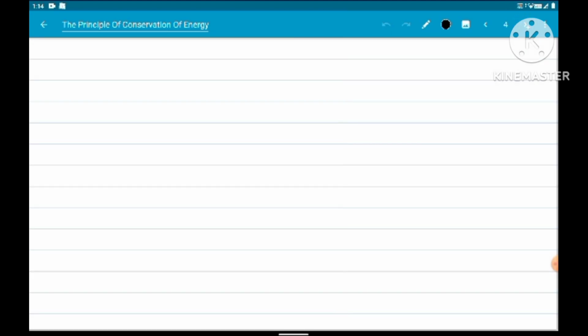Here we have half m v square is equal to mg h1. Let us put the values.